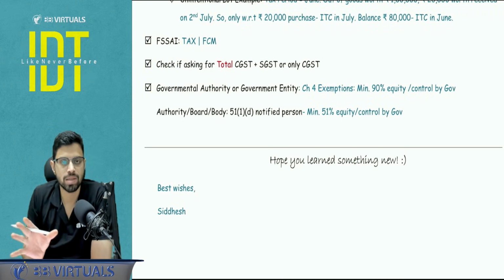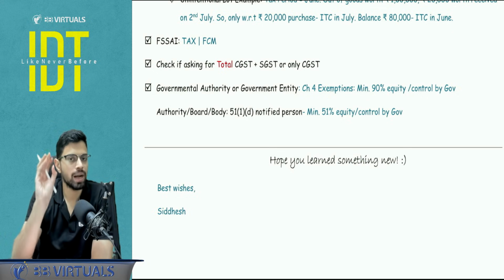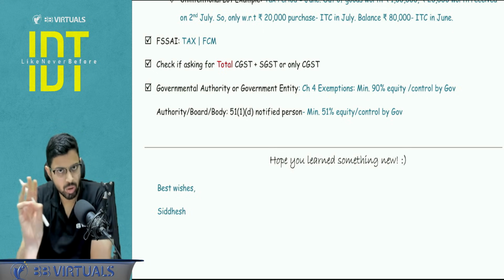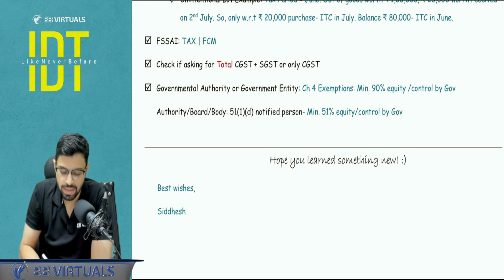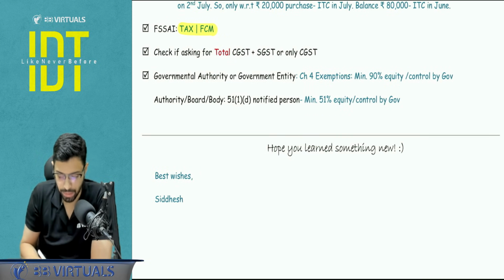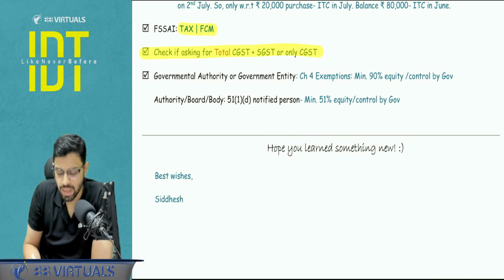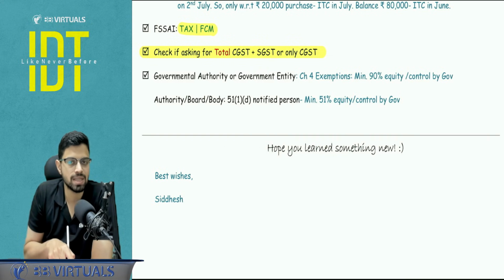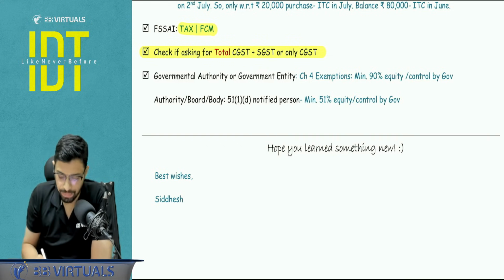FSSAI, that is the Food Registration Authority. This point to be noted. Tax will be applicable here. This is not exempt and it is chargeable under FCM basis. This is on the basis of the ICA case booklet point. Check if the question is asking the answer for the total of the CGST and SGST or only the CGST part.